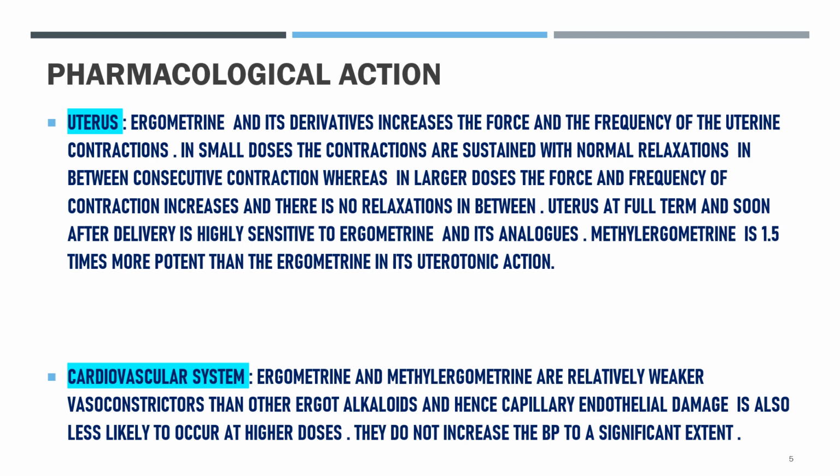So there are small doses as well as larger doses being provided. In the case of small doses, normal relaxation occurs in between consecutive contractions. While in the case of larger doses, the force as well as frequency of contraction increases and there is no relaxation in between.